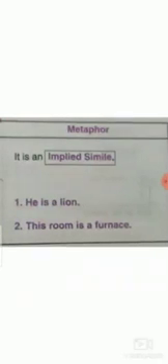Now let's see the next figure of speech, that is metaphor. Here the definition is that it is implied simile. That means, like we have seen in simile, the direct comparison is done, but in metaphor an indirect comparison is done. Now let's see how the indirect comparison is done.